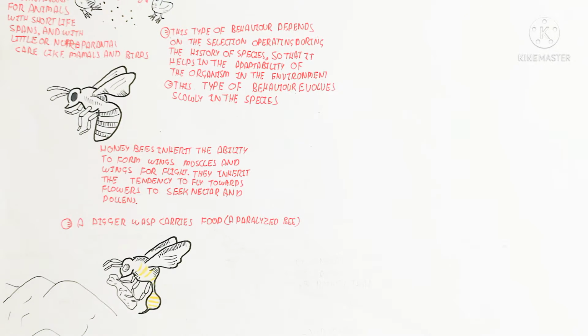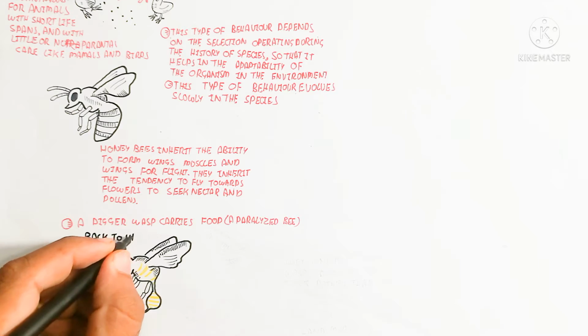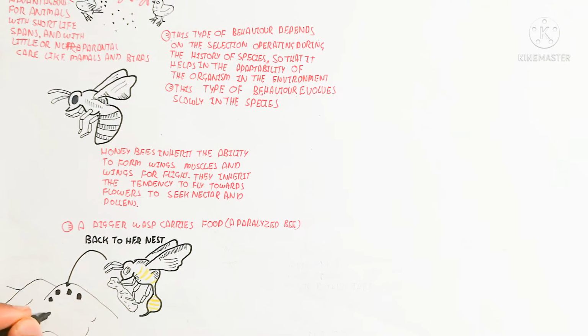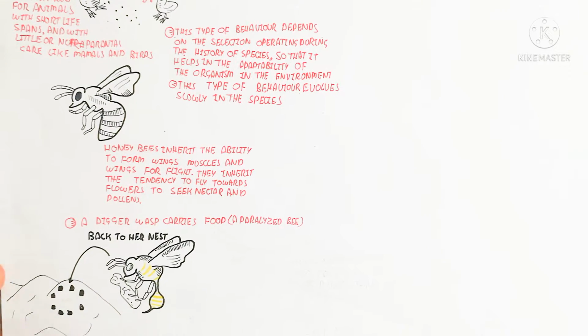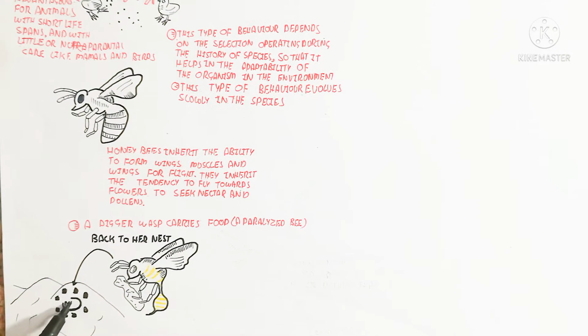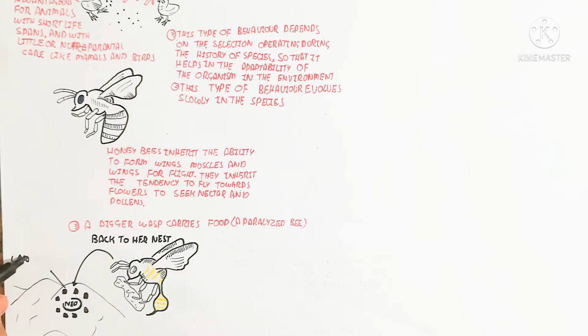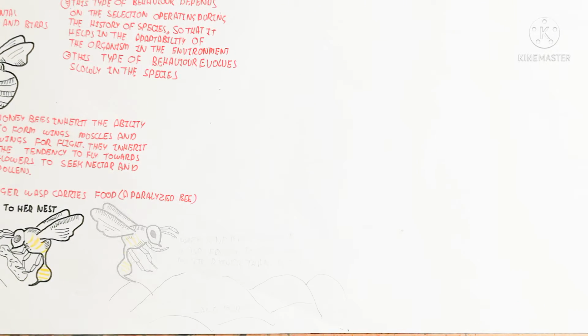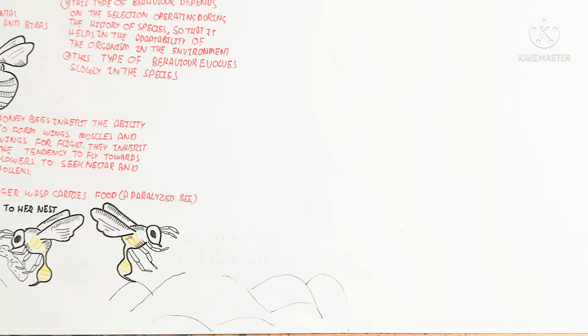The other example is the digger wasp, which carries food, a paralyzed bee, for example, into its nest. When it goes into the nest, landmarks are present. These landmarks are basically responsible for finding the nest.